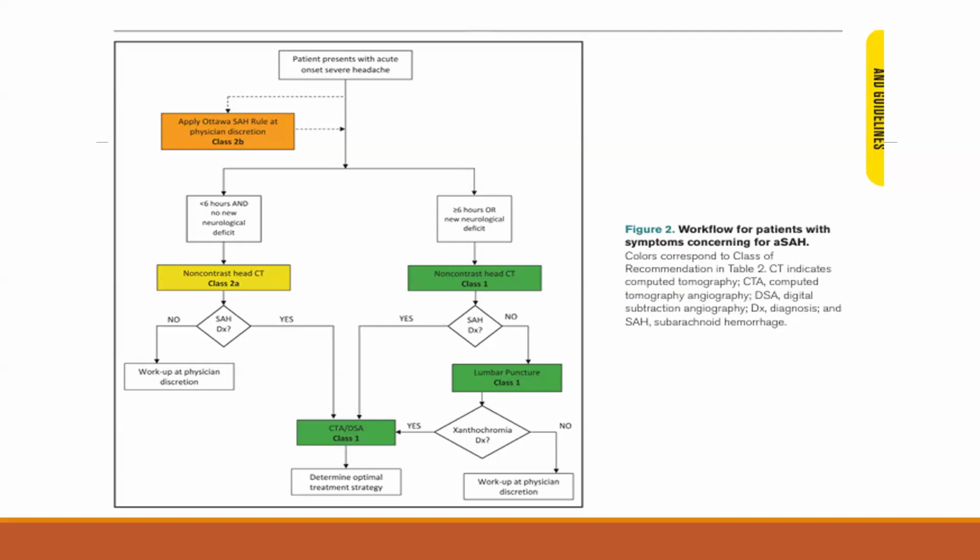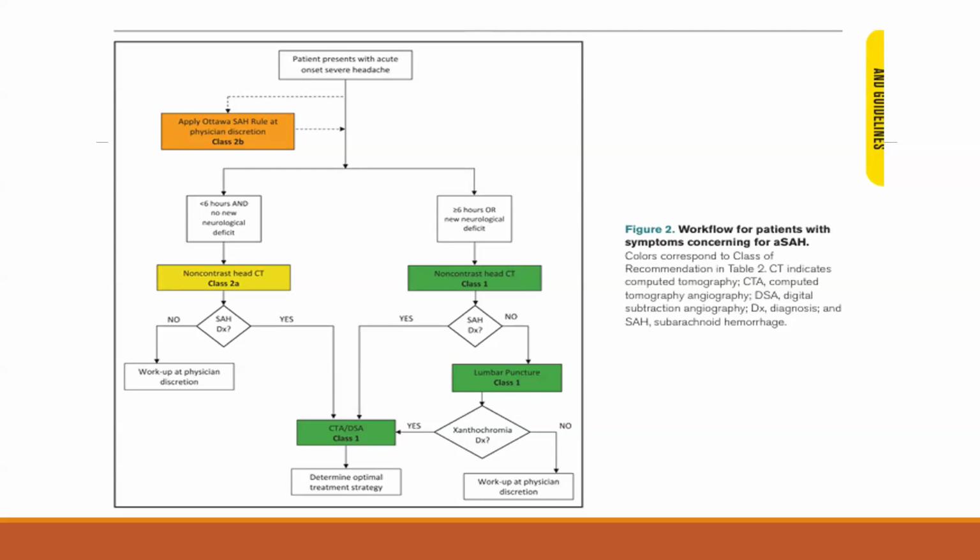If CT doesn't show any evidence of SAH, and the onset of headache is more than 6 hours, then the next investigation is lumbar puncture. If lumbar puncture shows evidence of xanthochromia, then we can go for CT angiography and DSA. If lumbar puncture does not show any evidence of xanthochromia, then we need to think about other differential diagnoses.